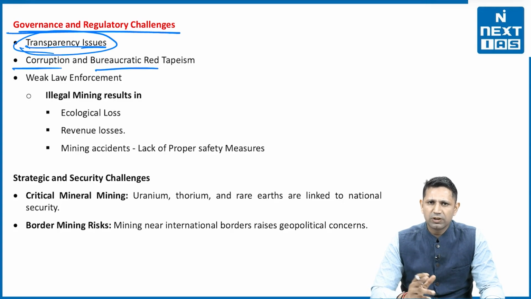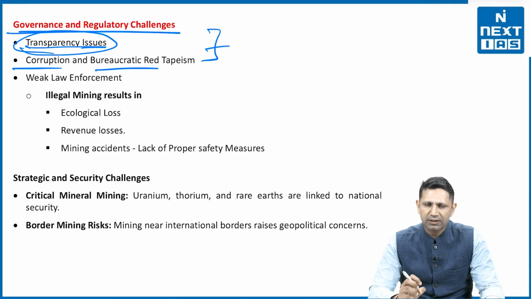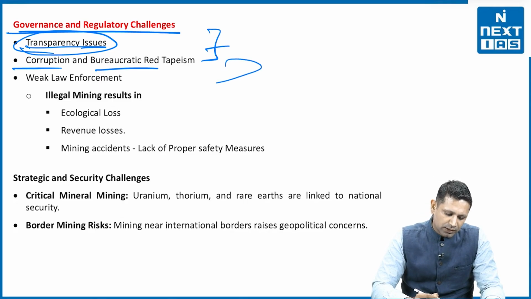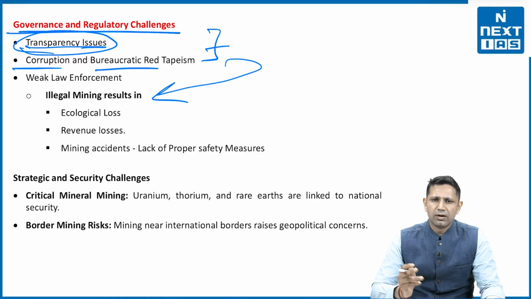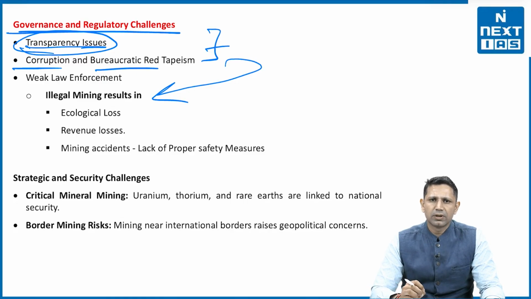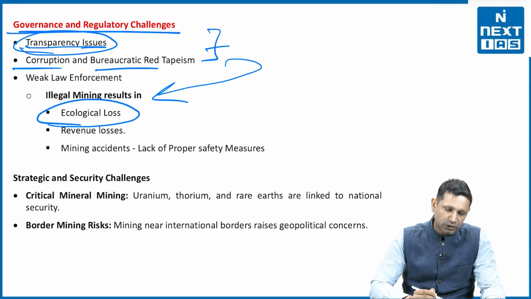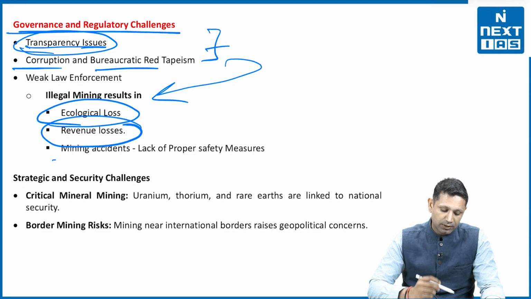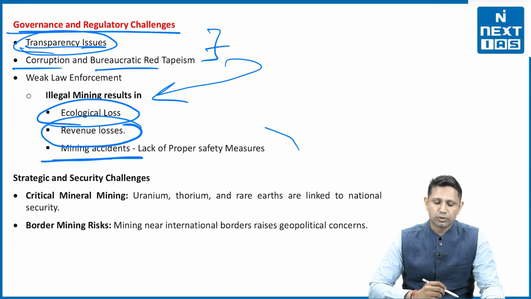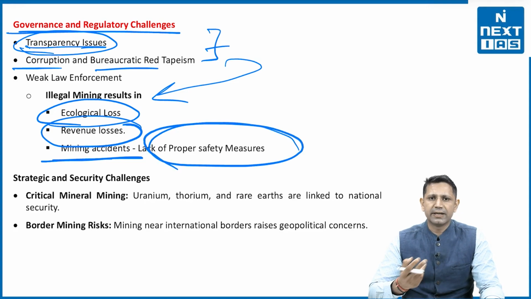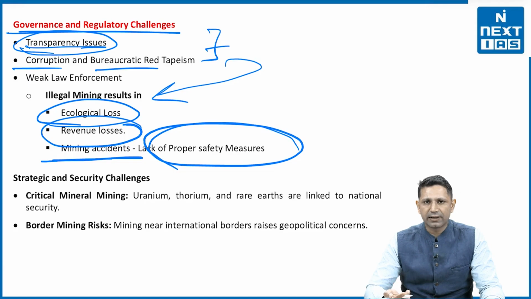Due to corruption, nepotism is there, favoritism is there, and it leads to the mining projects being given to those who are having a nexus with the politicians and the bureaucrats. And both these things lead to illegal mining, where the safety norms are being flouted, where the capacity building is also not there, and it leads to ecological loss, revenue loss to the government, and there are mining incidents also, because the proper safety measures are not being taken. So all these things are connected.